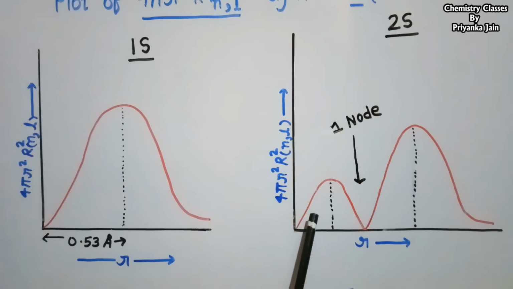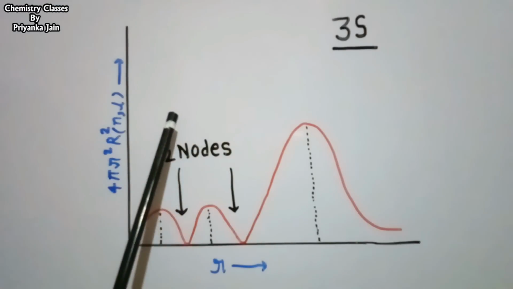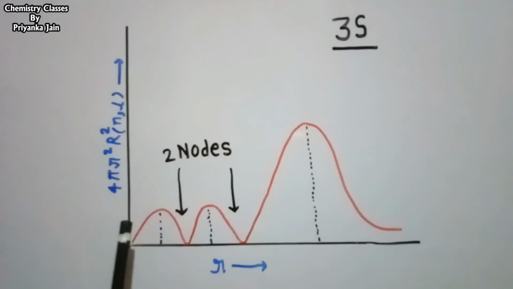Now we see the 3s orbital curve. This is the curve for the 3s orbital. In this curve, you can see there are three maxima. These two are smaller and this is the bigger one. This is for the 3s orbital and these two are for the 1s and 2s orbitals. And there are two nodes present. When we see the plot of the 3s orbital, there are two nodes present. It means there are 2 points where the probability of finding the electron is 0.